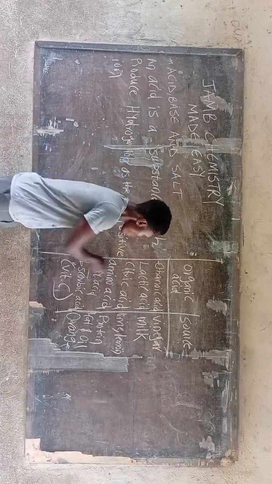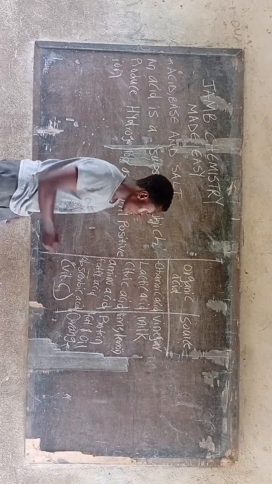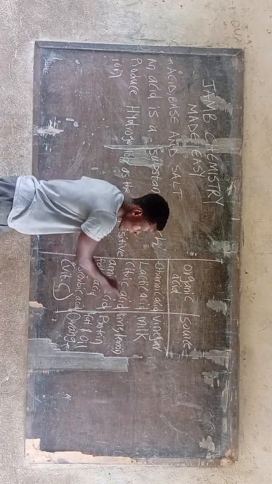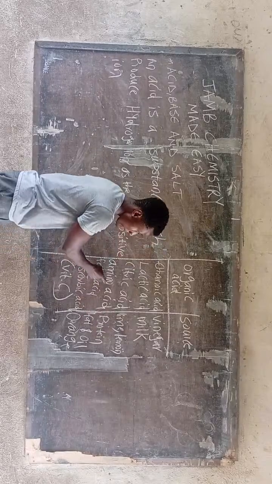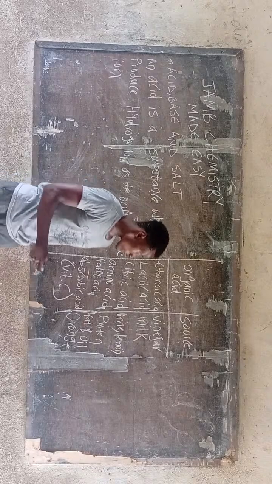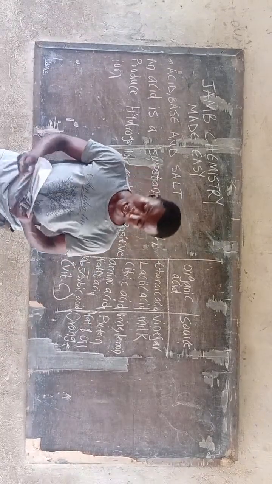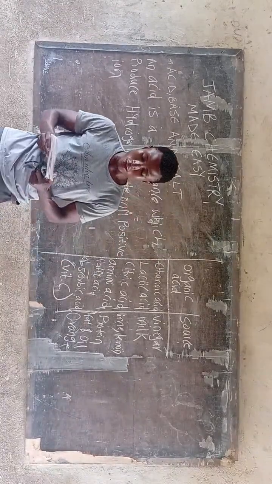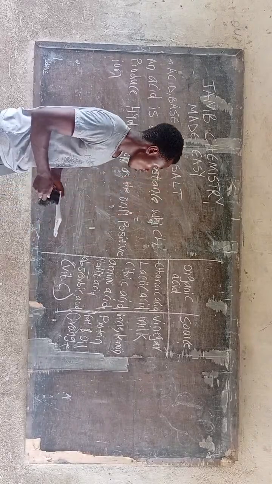So ethanoic acid gotten from vinegar, lactic acid gotten from milk, citric acid gotten from lime or lemon, amino acid gotten from protein, fatty acid gotten from fat and oil, and ascorbic acid, also known as vitamin C, is gotten from orange. So it is very important that you know this classification.